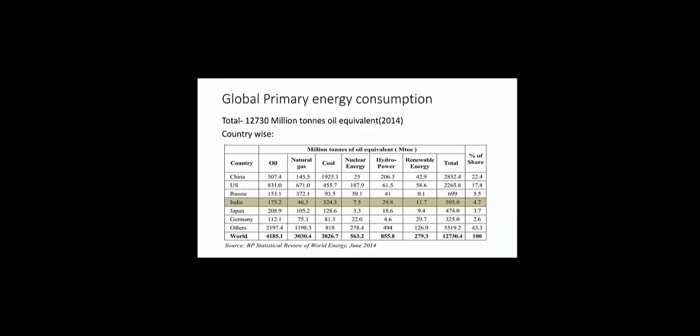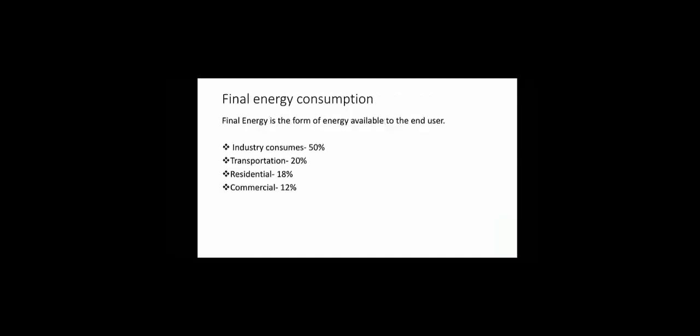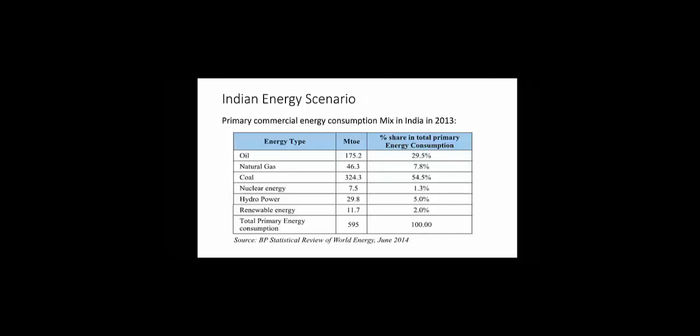It may be seen that India's absolute primary energy consumption is only about 4.7% of the world, 26% of the USA and 21% of China's consumption. Then we go to the final energy consumption. The final energy is the form of energy available to the end user following conversion from primary energy. Industry consumes 50% of energy, transportation 20%, residential 18%, and commercial 12% of energy. Then we come to the Indian energy scenario.